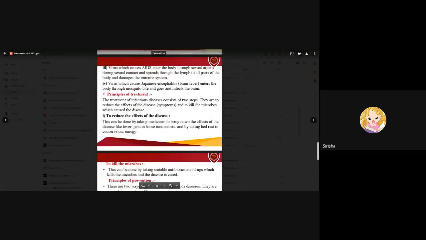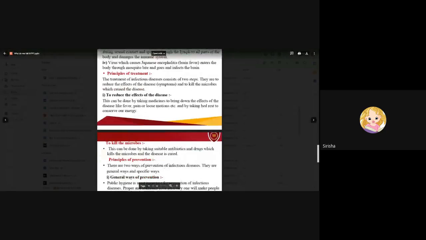Okay. Next is principles of treatment. The treatment of infectious diseases consists of two steps. First is to reduce the effects of the disease symptoms, and then you have to kill the disease causing agent. To kill the microbe is the second step. First is to reduce the effect of the disease.